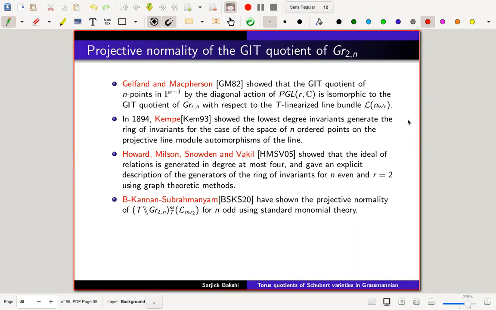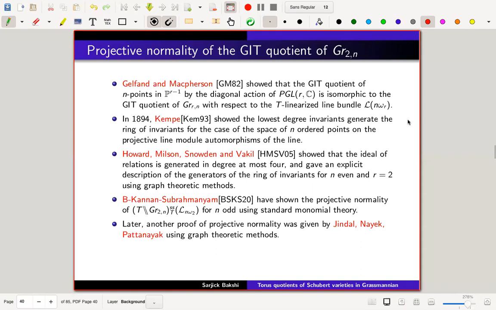And later, another proof of projective normality was claimed by Jindal, Arpita Nayak and Santosh Patnaik using graph theoretic methods, which are like Petersen graphs, what they call. But we will be interested in this part because we'll just look into an elementary way to get hold of the projective normality.